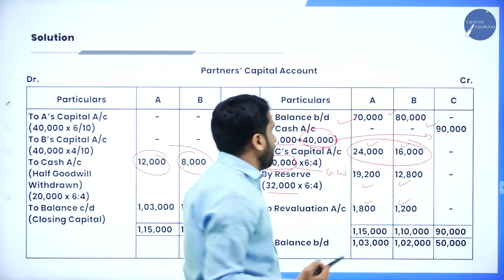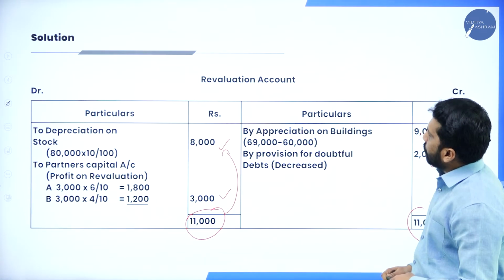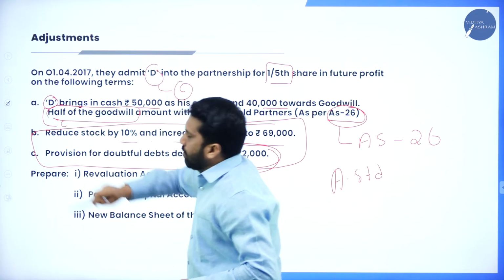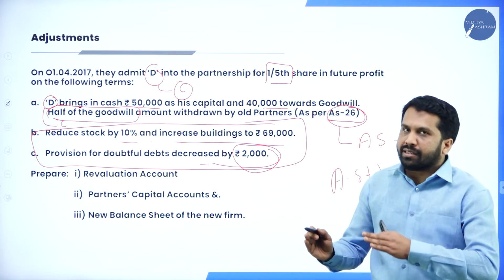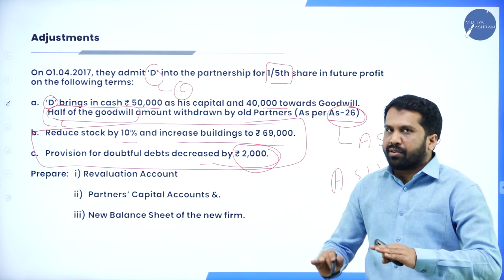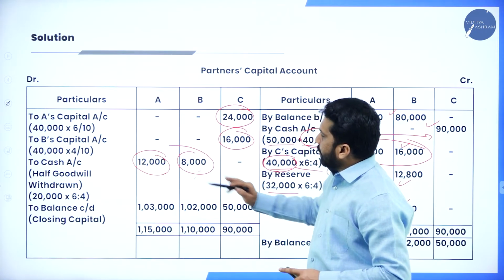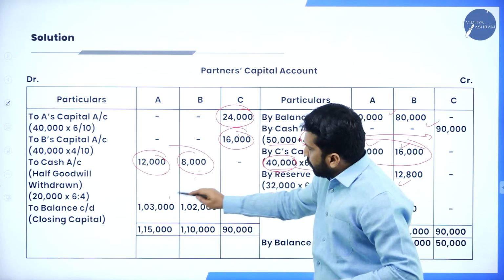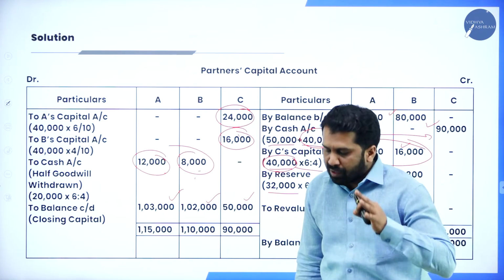Whatever goodwill is withdrawn, that has to be taken. 24/16 is there, but in the question, they have mentioned half of the goodwill. I told you in the last class only: full taken, copy the full. Half taken, take half. Nothing taken, don't write anything. Now see, half of the goodwill is taken. Now, from the total, if you minus all this, you will get these balances. Hope you are clear. Yes.